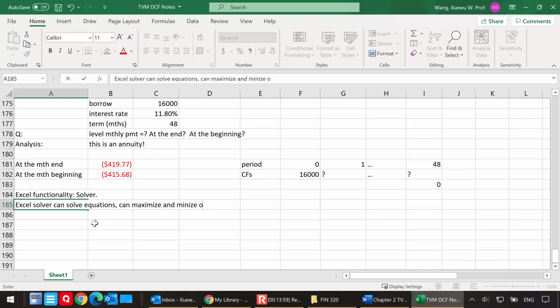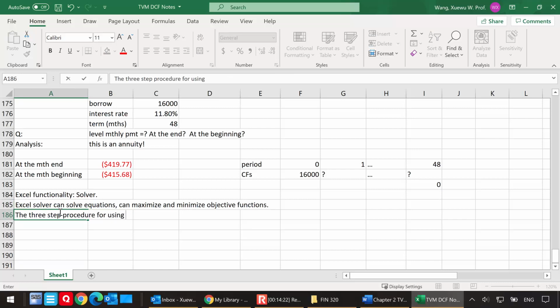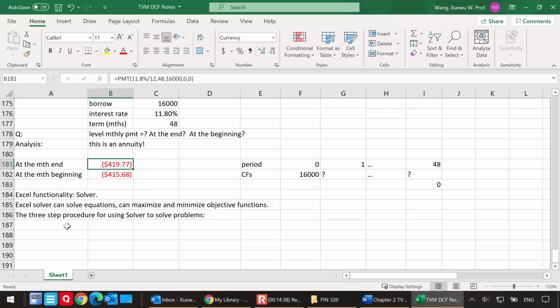objective functions. So this is a very powerful tool. I'm going to outline the major steps, the 3-step procedure for using solver to solve problems. I'm going to use this example here because you already know the answer. If you're paying at the end of each month, you're going to pay $419.77.